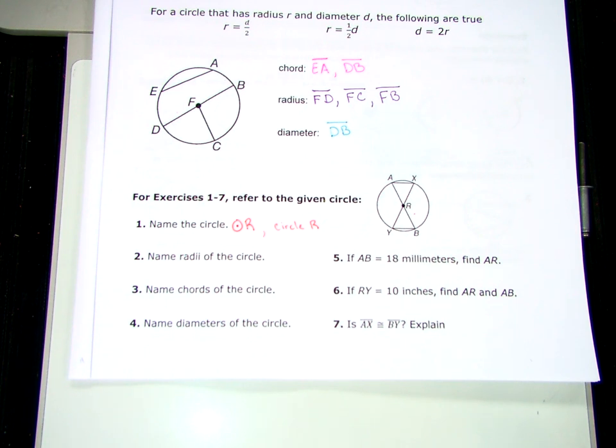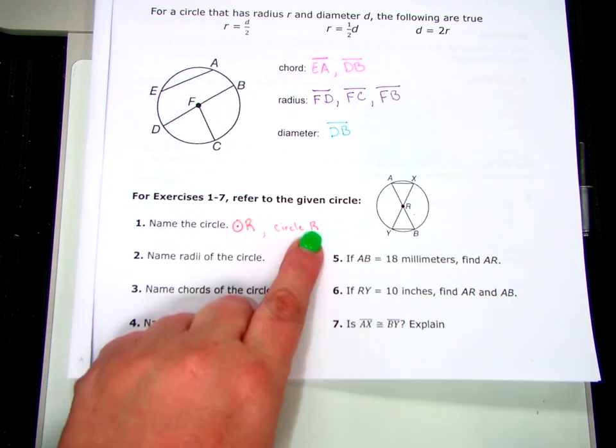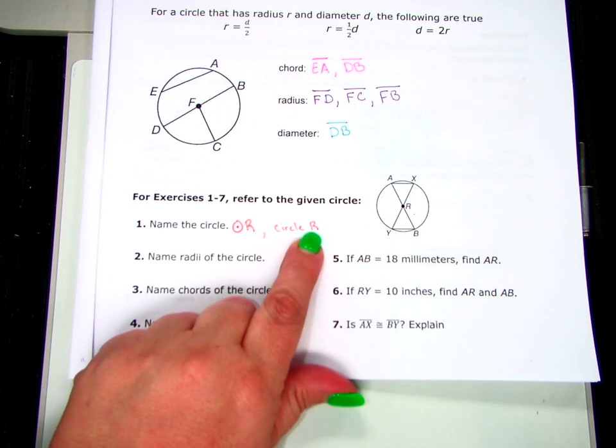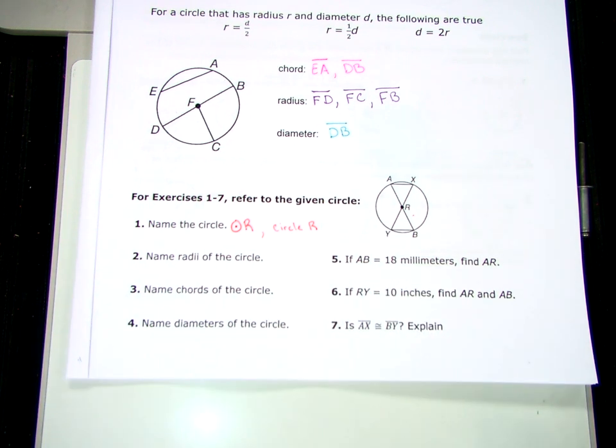You can name it either with the symbol circle R, or you can write it out circle R. Either one of those would be appropriate. You can't just say R, because R is just a point. You have to say that it's the circle with the center of R. If you have what are called concentric circles, do we know what concentric circles are? Think about a target where it's one circle inside another circle inside another circle. So they'd all have that same center of R. In that case, we would want to say circle R with a radius of, and you'd have to give more information to name a specific circle.